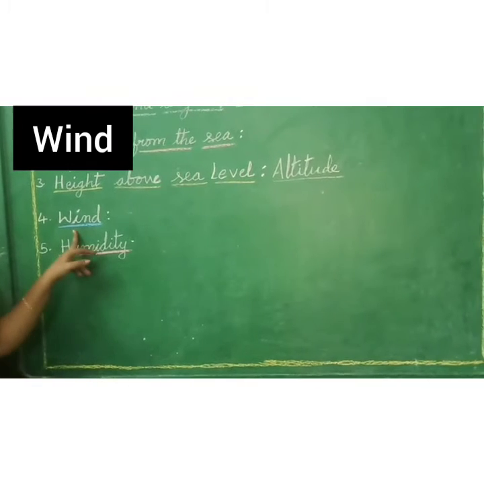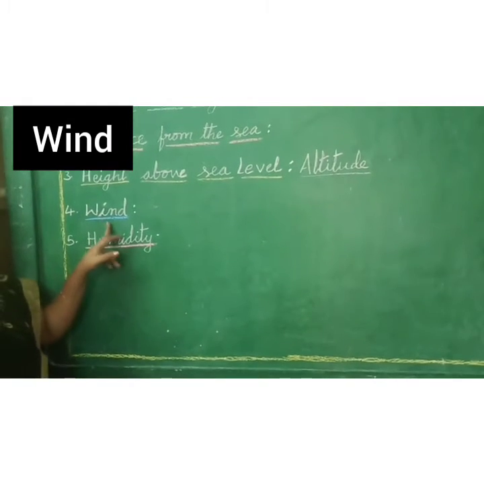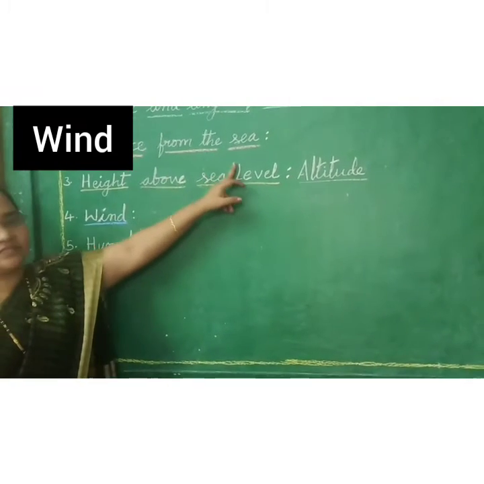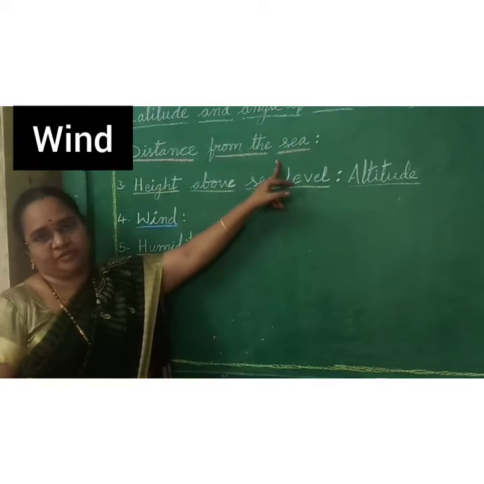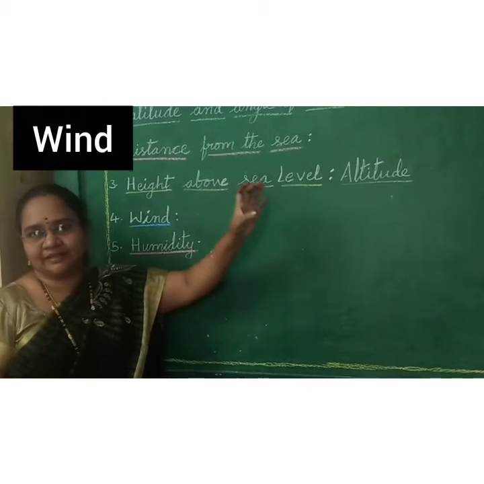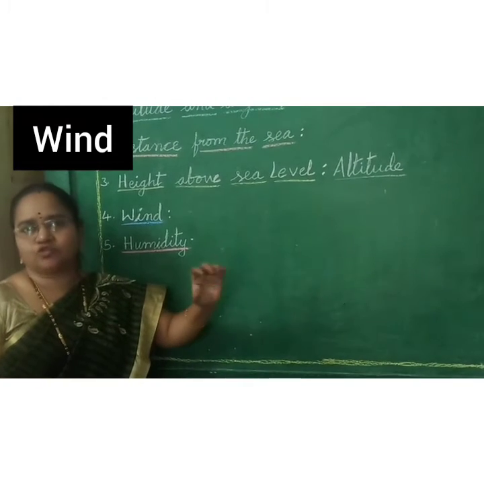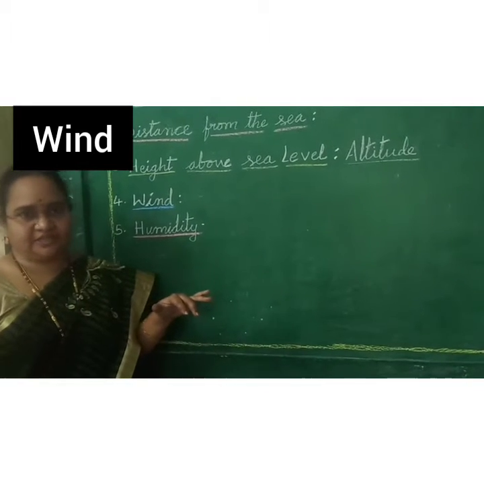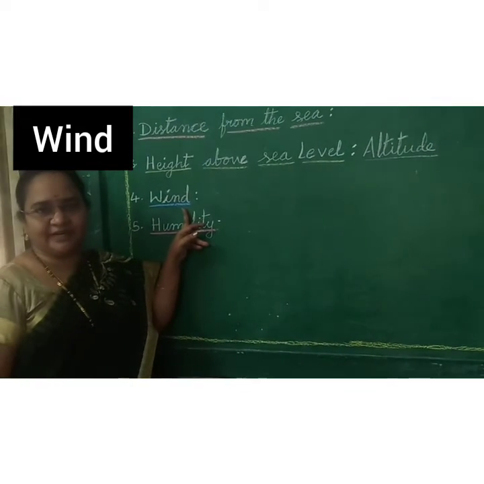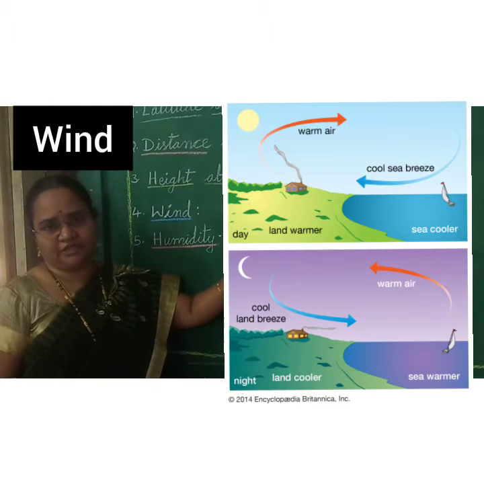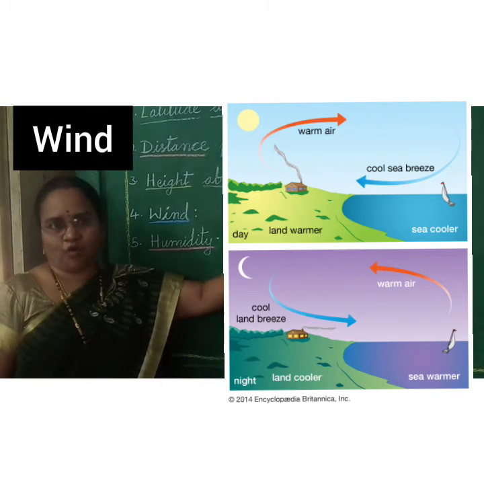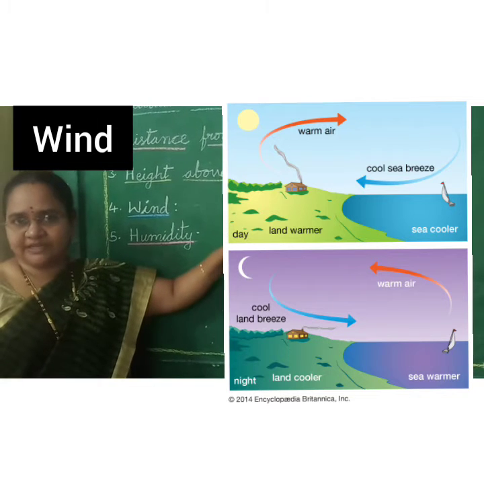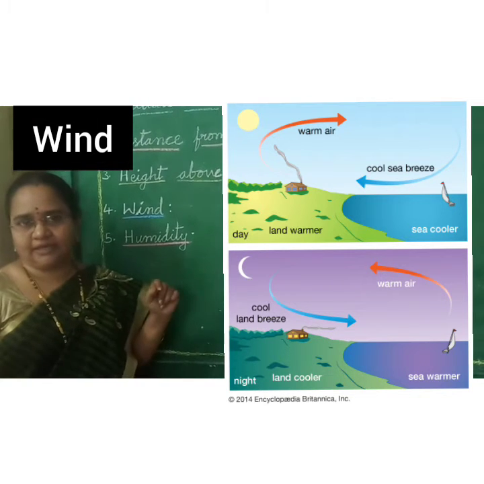Next, come to the wind. Wind means here, this point is also saying about the same thing as distance from the sea. Here I told you about distance from the sea. When the city is near the sea, they won't experience too hot sunlight or too cool weather in the winter season. That is because of this wind. You see the picture here, children. You are seeing the land mass and water bodies, no? You see the arrow marks here. You see day and night is shown here.